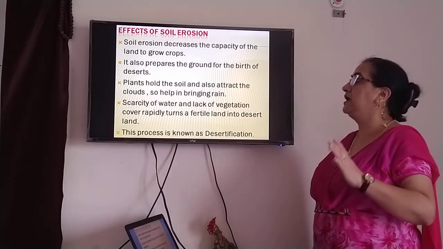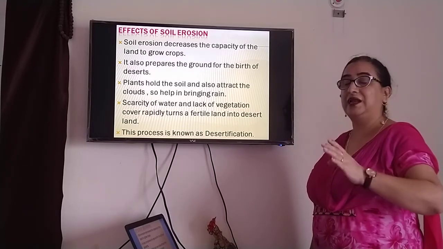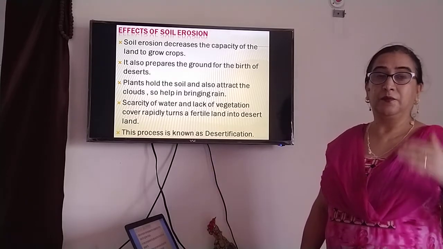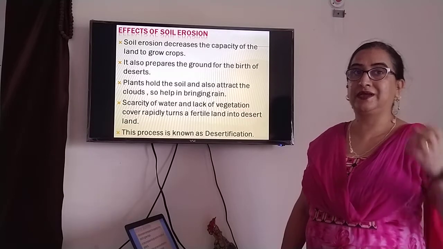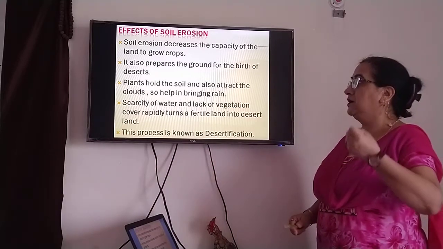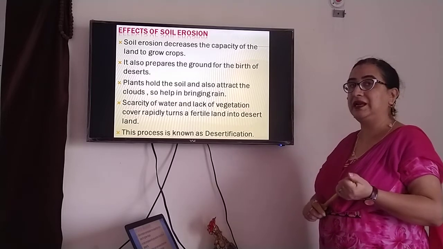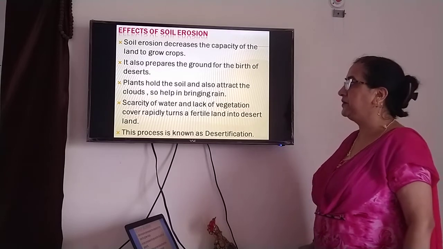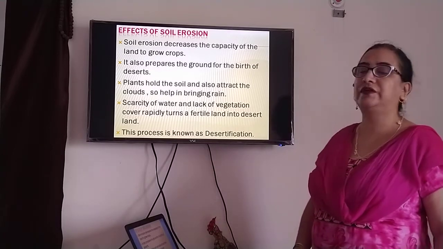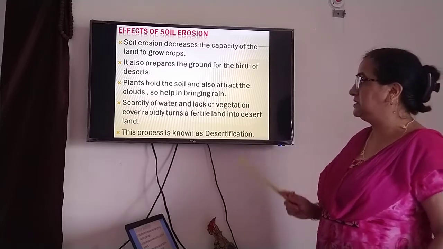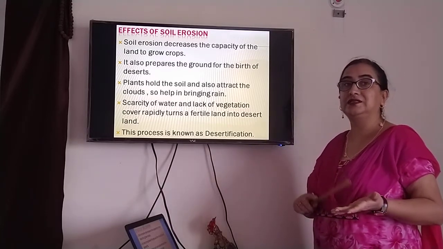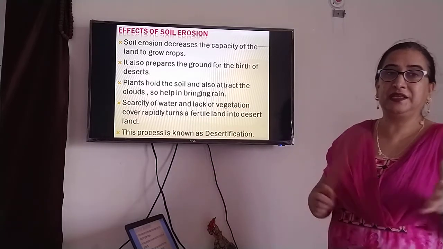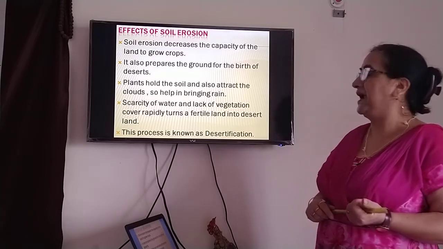Plants hold the soil and also attract the clouds, so they help in bringing rain. That's why we always say go green. Plant more and more trees, because plants help hold the soil and help in bringing rain, because they attract the clouds. When clouds burst, it gives us rain. Scarcity of water and lack of vegetation cover turn a fertile land into desert land.